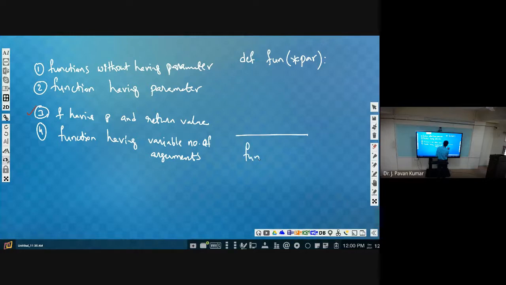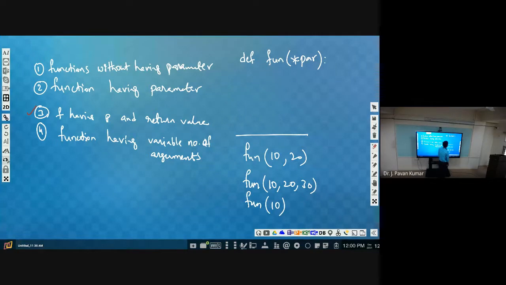After defining this function, we will call it by providing two parameters, 10, 20. We will call this function by passing three parameters, 10, 20, 30. We will call this function by passing only one parameter.